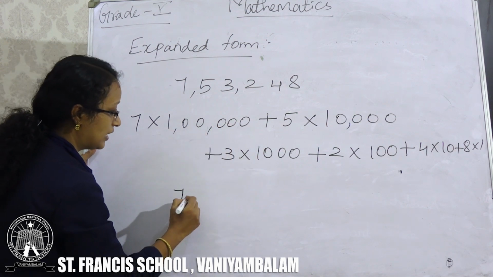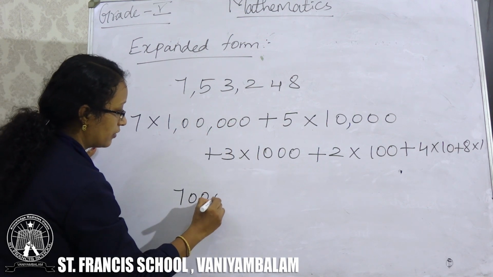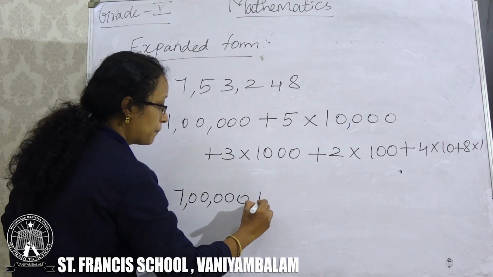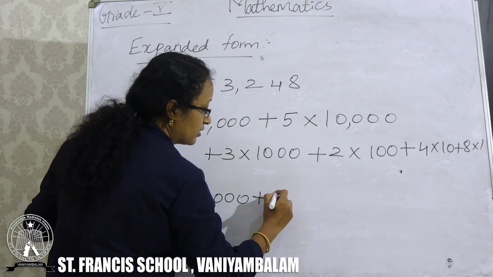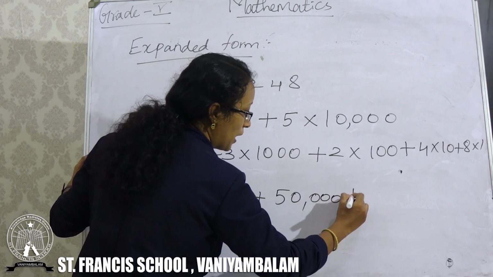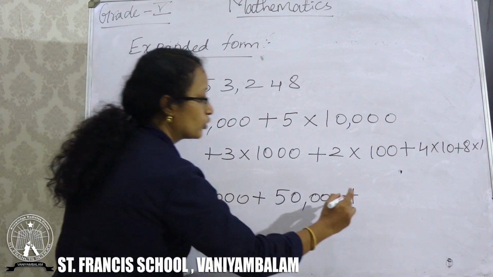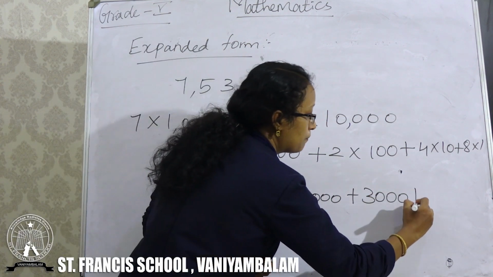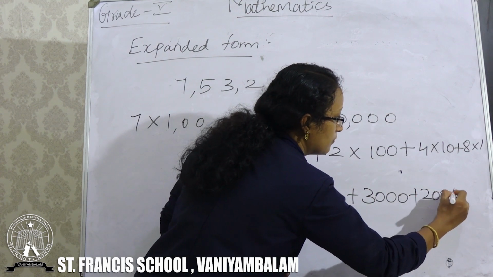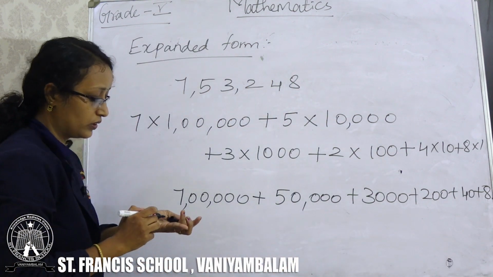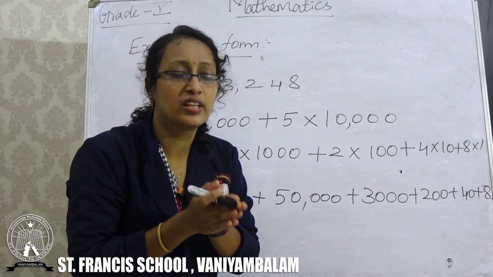7 into lakh is, write the 5 zeros as they are, and place the comma. Plus 5 into 10,000, so 50,000. Place the commas. Next, 3 into 1000. Plus 2 into 100. Plus 48. So this is the expanded form of the number.